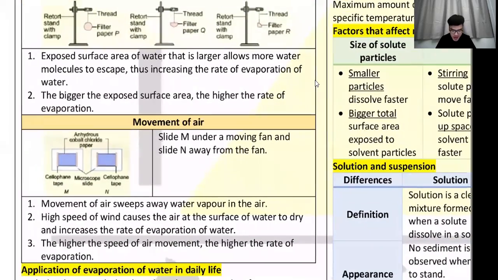Okay, next, movement of air. Basically, this is wind lah, pergerakan udara. The higher the movement of air, the more wind it is, the more evaporation it is.